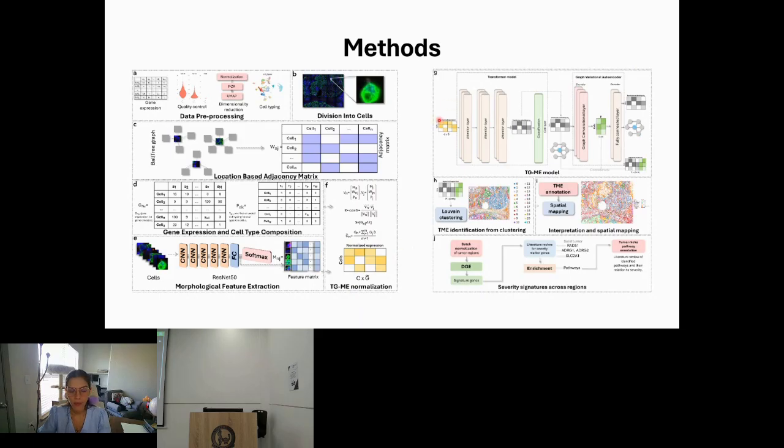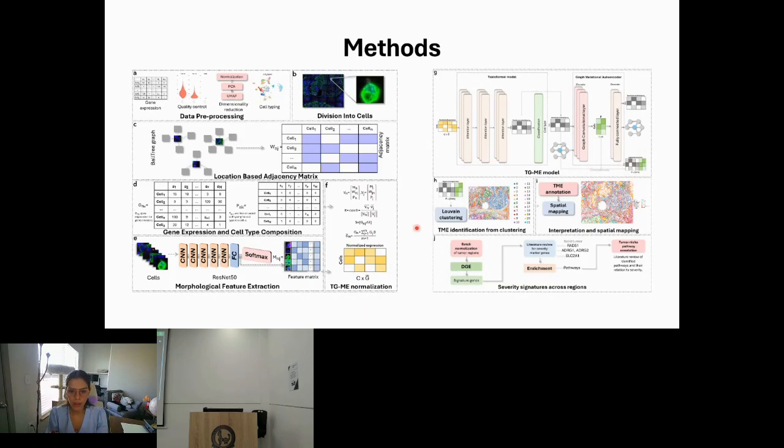We're going to take our matrix, pass it through our model, and extract embeddings, which are going to give us a little bit more information. I'm going to explain this in a bit. We're going to take these embeddings and cluster them to identify the different microenvironments. So after that, we're going to get a set of clusters.